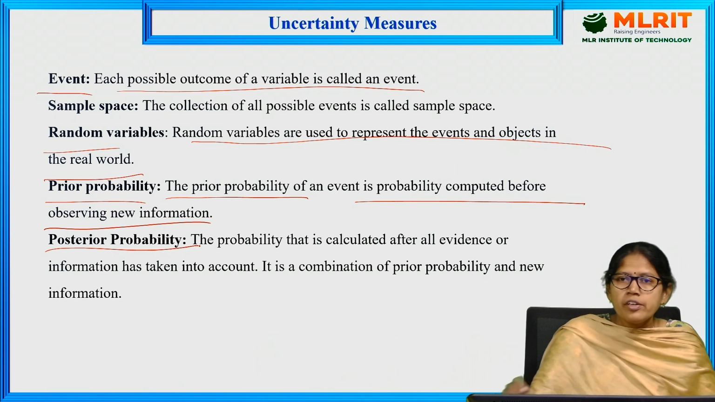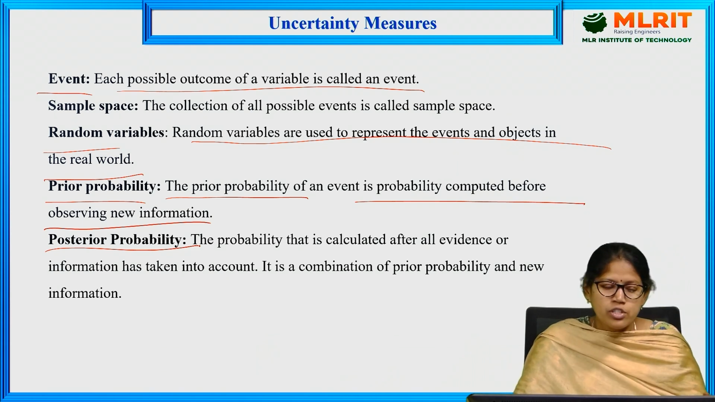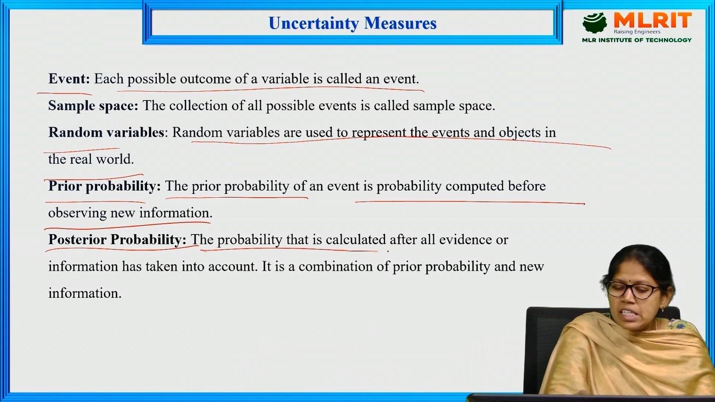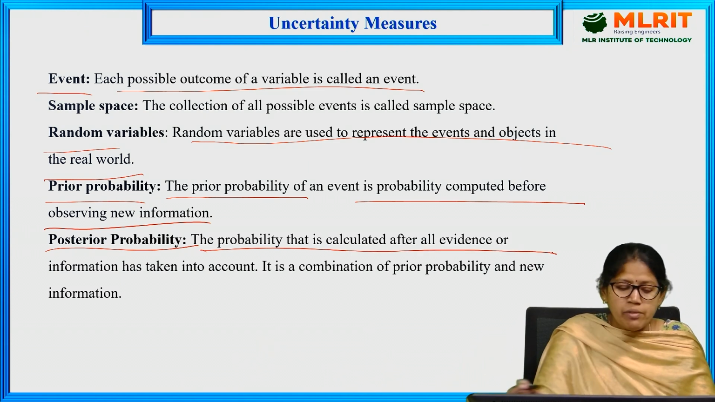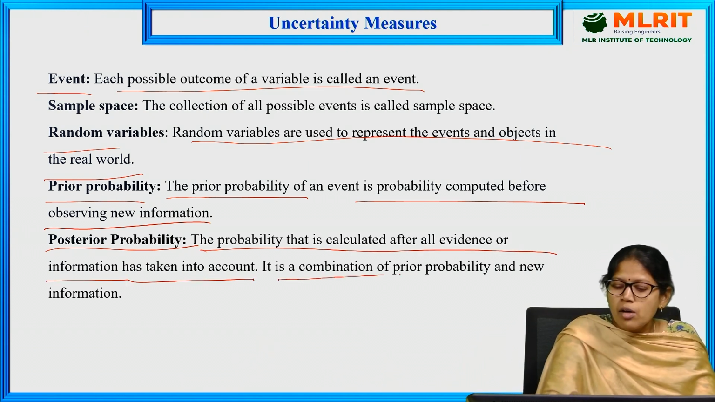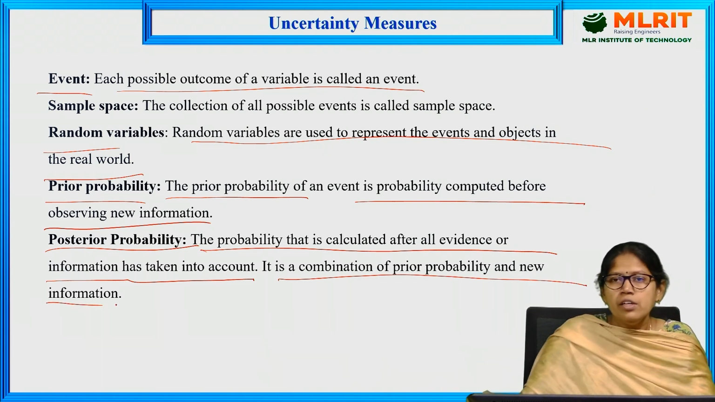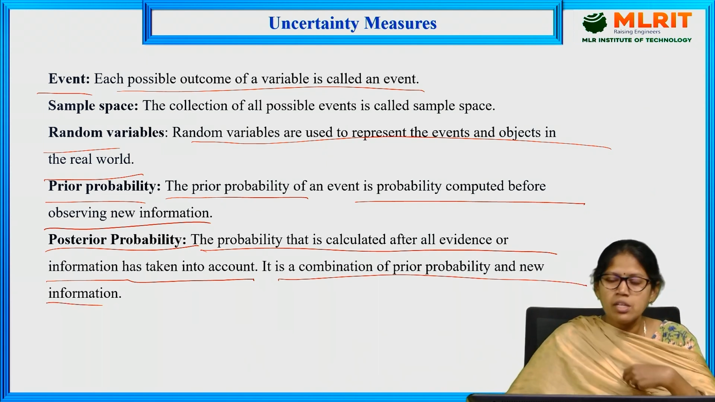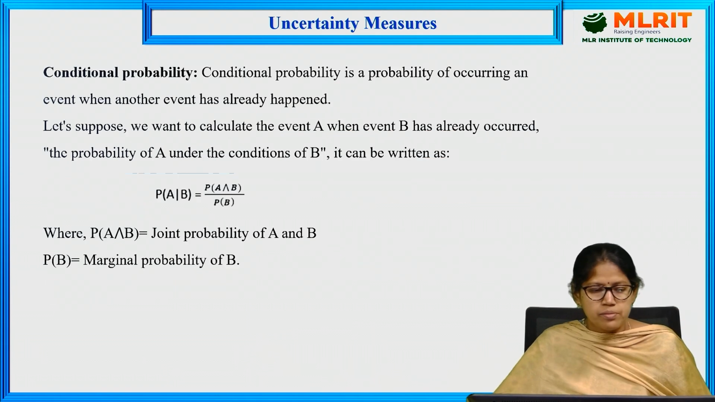Next, posterior probability is the combination of prior probability and new information. It is the probability that is calculated after all evidence or information has been taken into account. These are the terms which are usually used in probabilistic reasoning.